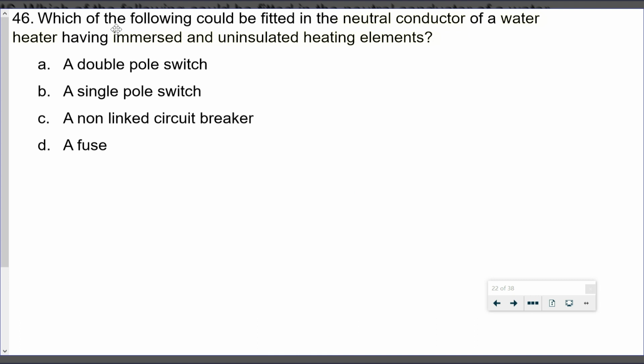Which of the following could be fitted in the neutral conductor of a water heater having immersed and uninsulated heating elements? So here, folks, we're looking at water heaters and we're looking at information about immersed and uninsulated heating elements. And you'll see that we've got a double pole switch, a single pole switch, a non-linked circuit breaker or a fuse. I know these here are all single pole. I know where I am leaning towards, but let's see if we can find the answer. So we'll go and look at water heaters.